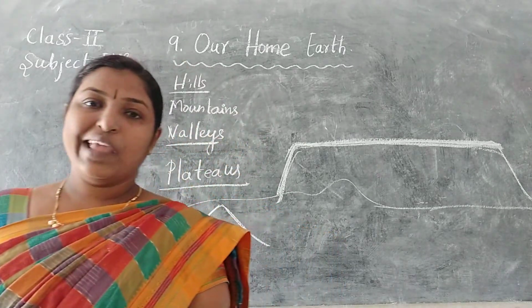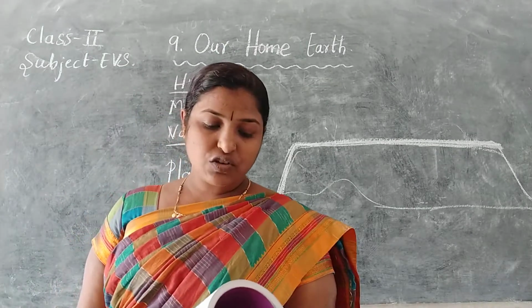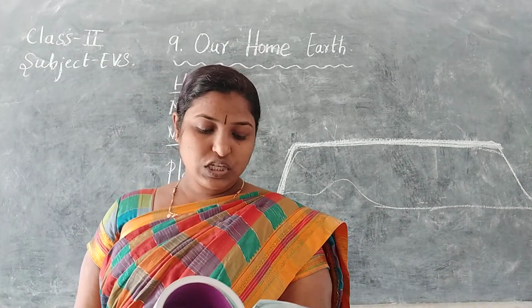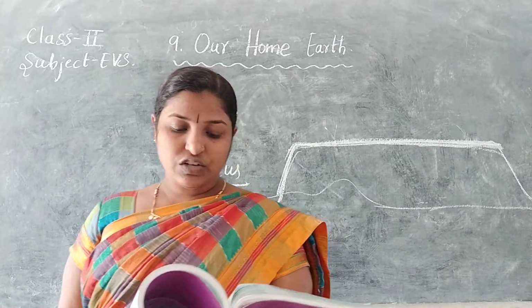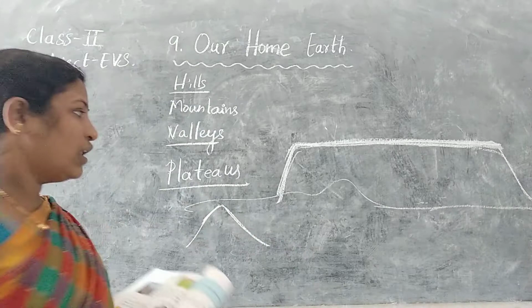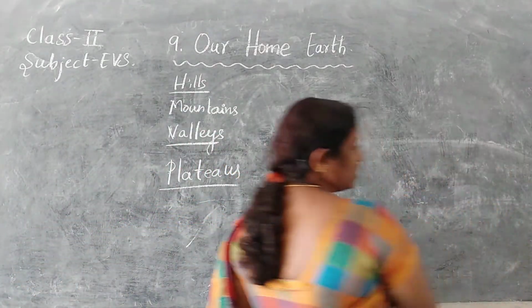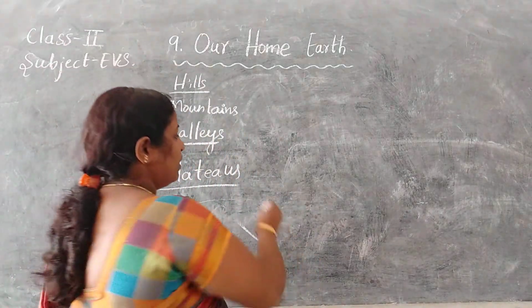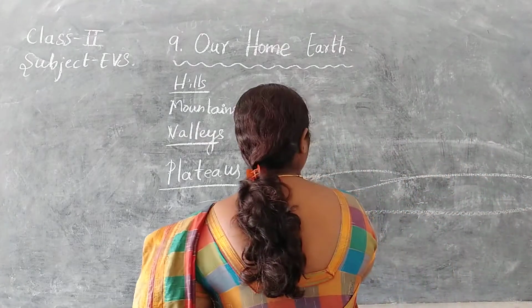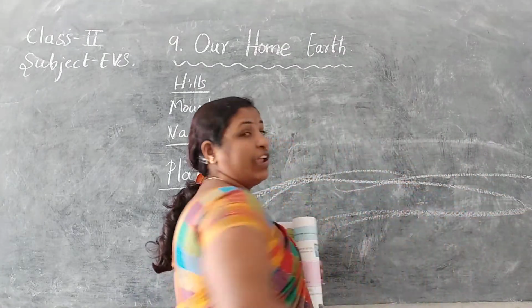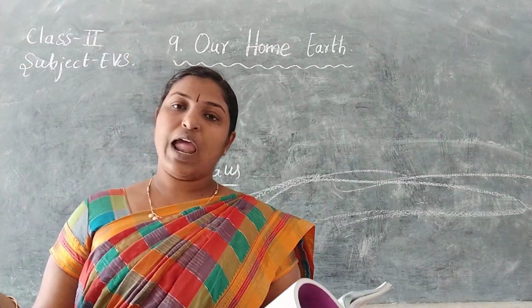Then we'll go for plains. What are plains? These are large areas of flat lands. They are most suitable for living and farming. The soil of the plains is rich for growing crops. There will not be any high place, any great heights. These will be plain. Okay, the plain area where we all are present. We are in a plain land area.